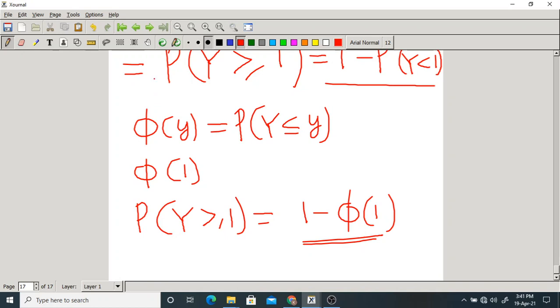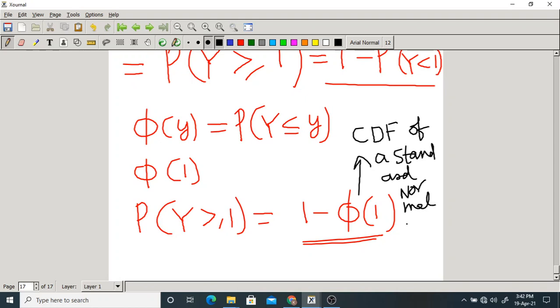Now, what is this phi of 1? Please make a note of this. That is very, very important. What is this phi of 1? This is the CDF of a standard normal random variable. So, we have made it standard by doing some linear transformations.